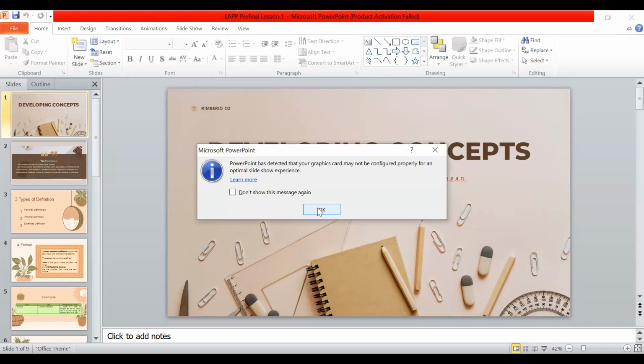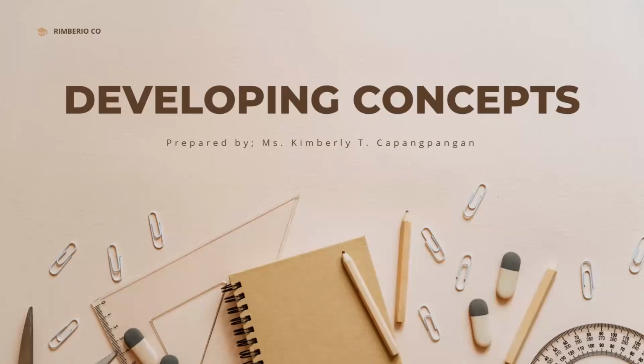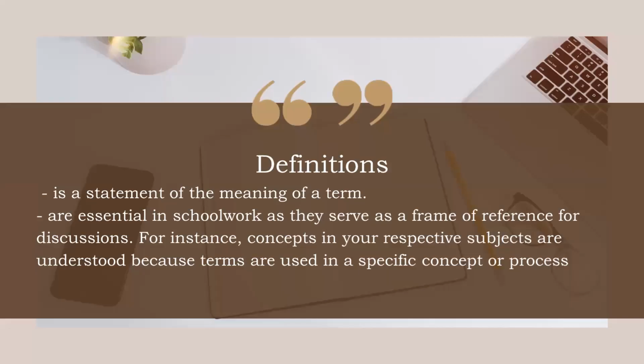Now, in developing a concept paper, the first way that you can make a concept is through definition. So what do we do when we define? Of course, when we define a word or a term, you have to provide the meaning. So it's a statement of the meaning of a term. And different definitions are very essential in schoolwork as they serve as a frame of reference for discussion. For instance, concepts in your respective subjects are understood because terms are used in a specific concept or process.